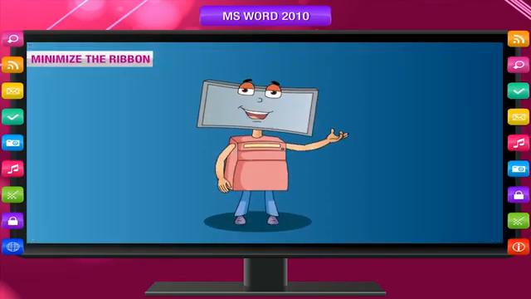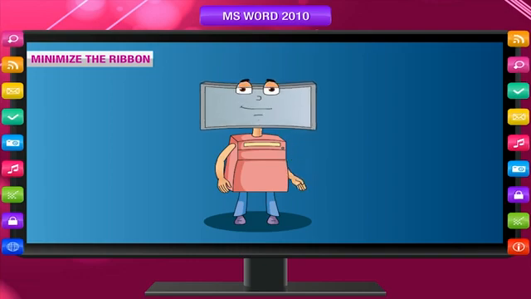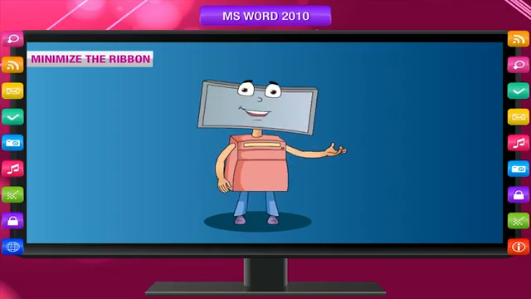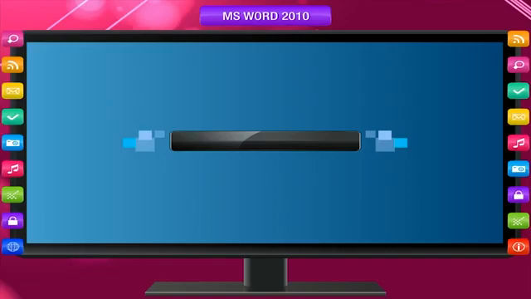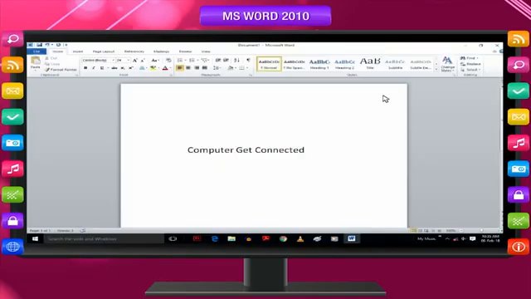Minimize the ribbon. There is no way to delete or replace the ribbon with the toolbars and menus from the earlier versions of Microsoft Office. However, you can minimize the ribbon to make more space available on your screen. When the ribbon is minimized, you see only the tabs. Always keep the ribbon minimized. Steps to minimize the ribbon. Click on the Minimize the Ribbon button beside the Microsoft Word Help button on the upper right side, or press Ctrl+